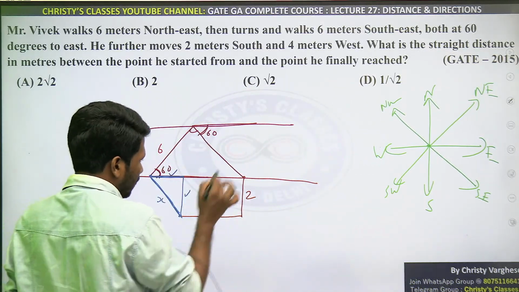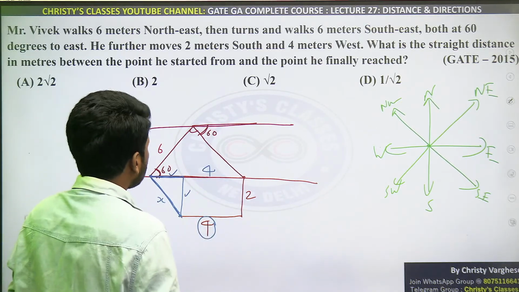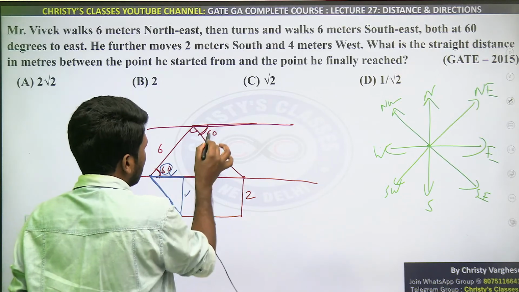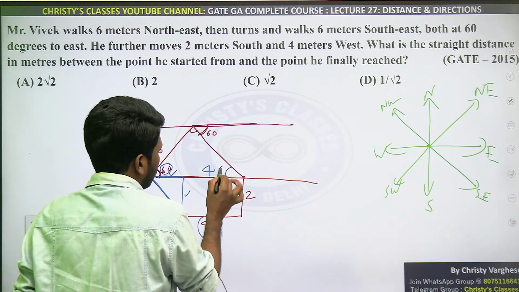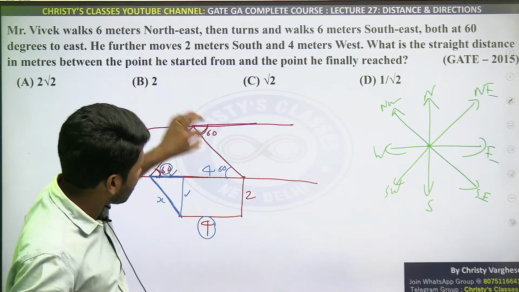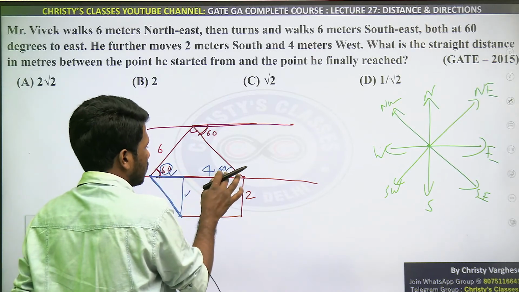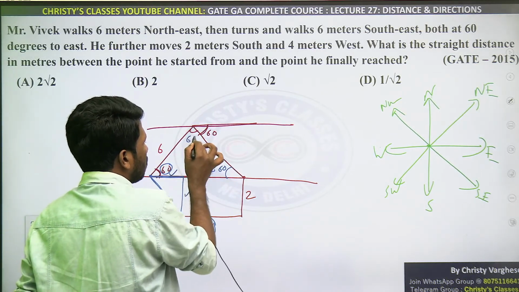Now look at this. As you drew this line parallel to this, this is 4, so this will also be 4, na? Now comes the thing. This is 60 degree. Then this will also be 60 degree, because these are two parallel lines and the transversal makes alternate interior angles equal. This is 60, this is 60, both are 60, so this will confirm to be 60, na?